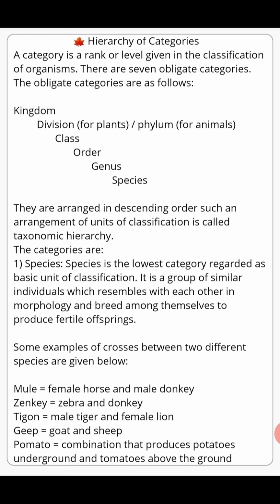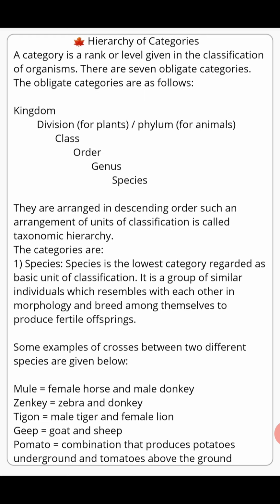Binomial system of nomenclature gives the name by comprising two names. The first name is known as the generic name that determines the genus of a living organism, and the second name is known as the specific name which determines the species of a living organism. So today we are going to continue this topic.